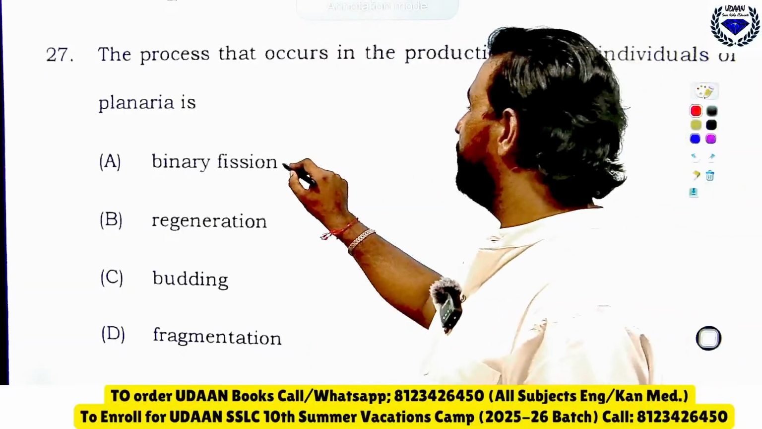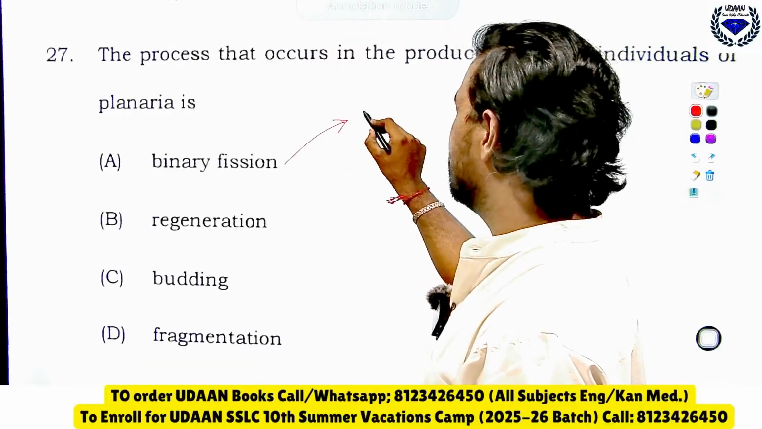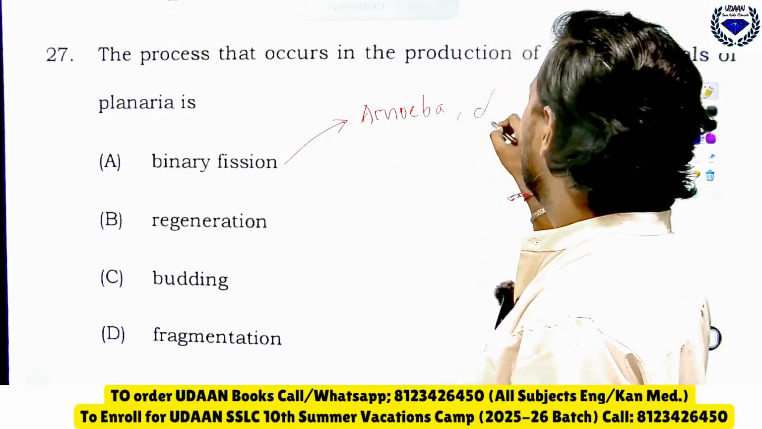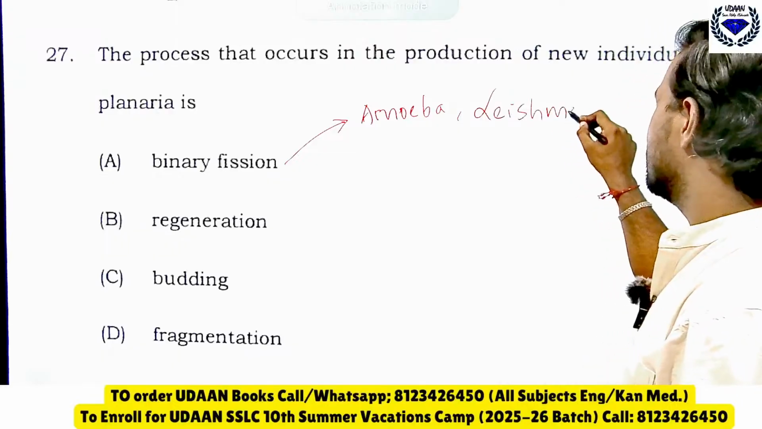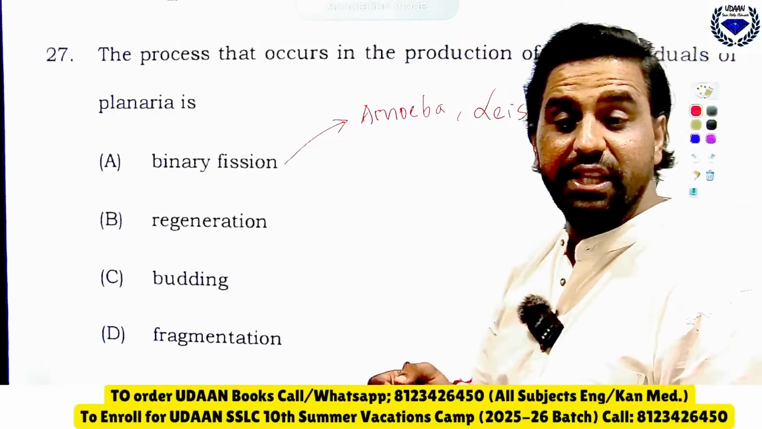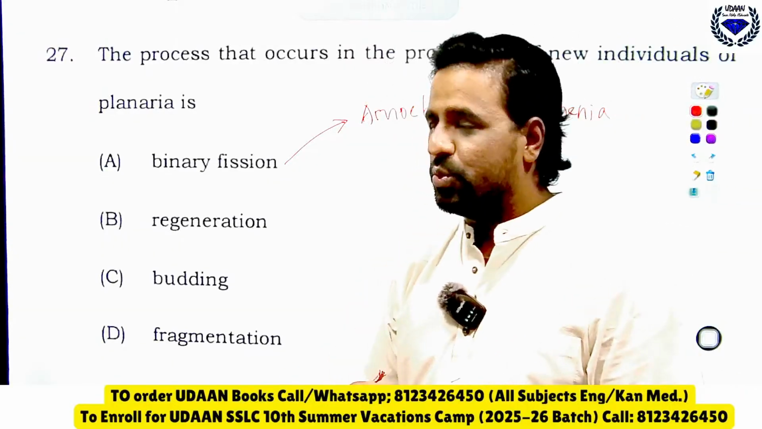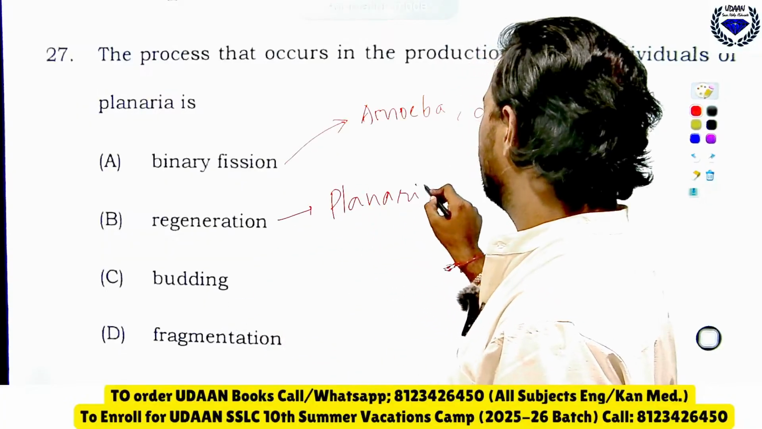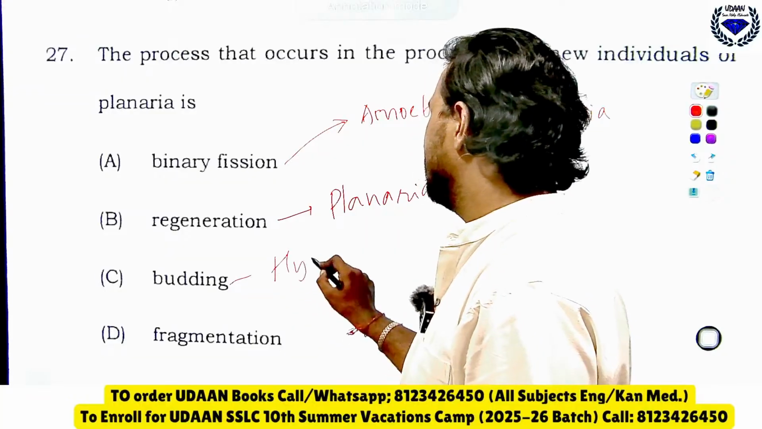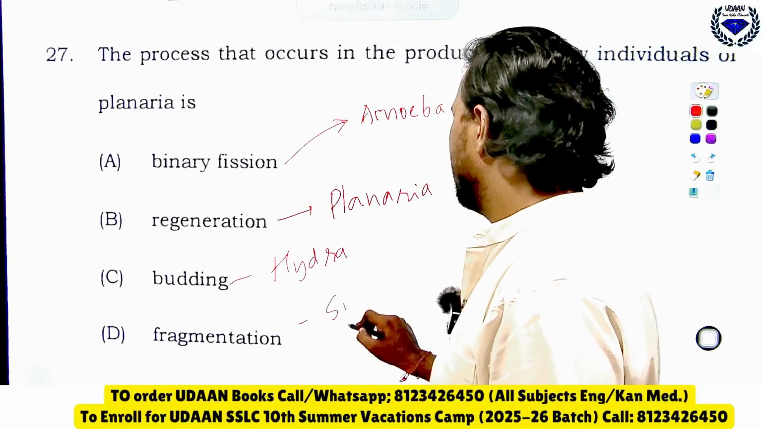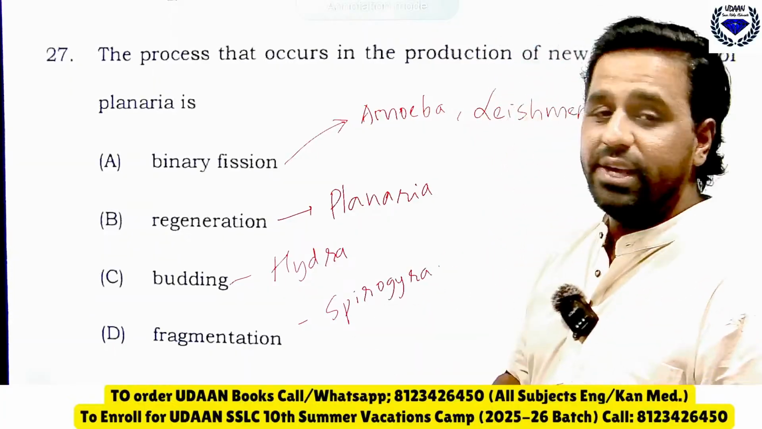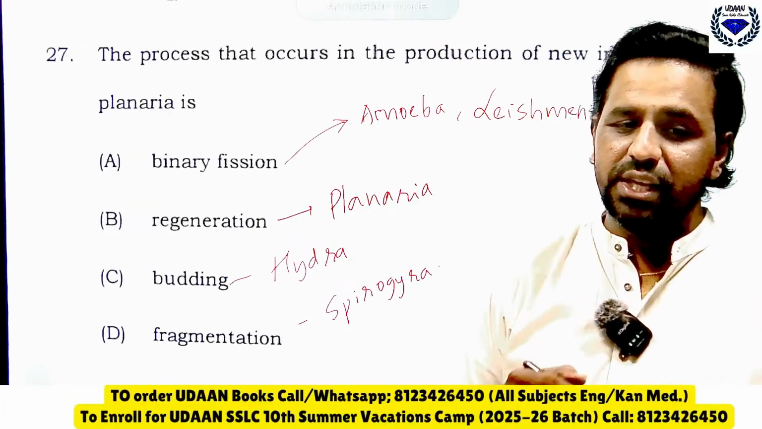See here, binary fission, you will get in amoeba and leishmania. Similarly, multiple fission will come in plasmodium. Then regeneration, they have asked in planaria, you will get in planaria. Then budding, you will get it in hydra. Fragmentation, you will get it in spirogyra. So you should remember all the examples from the examination point of view.